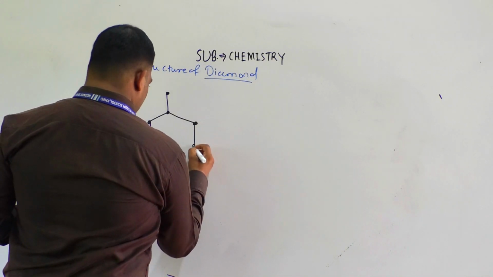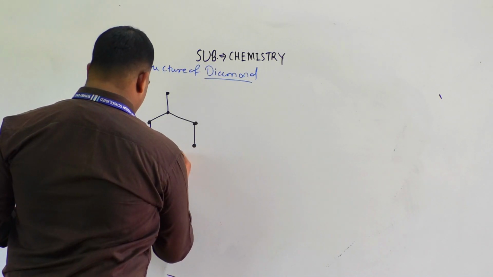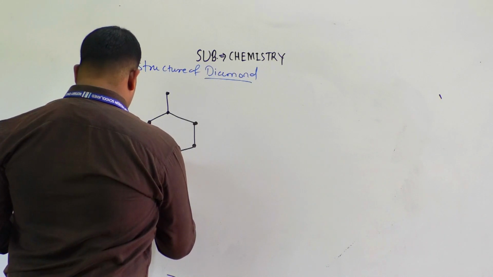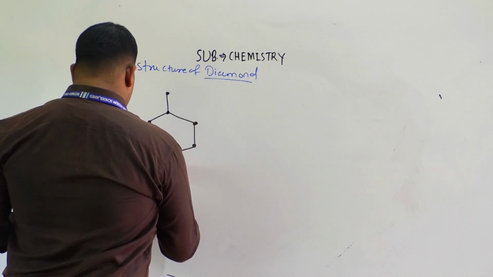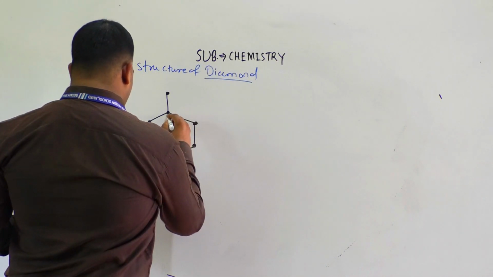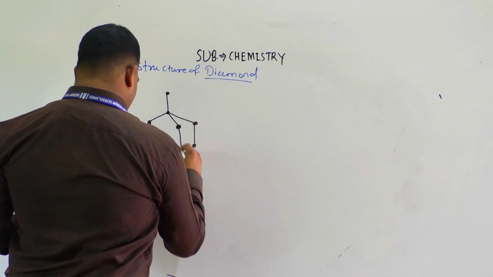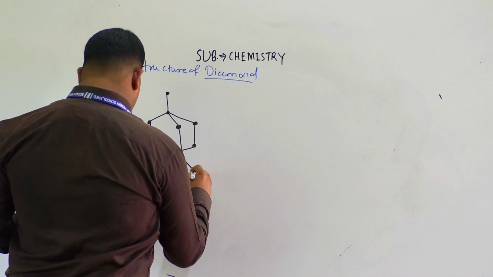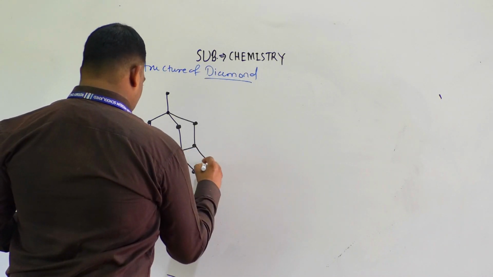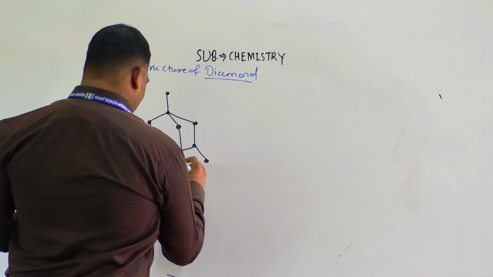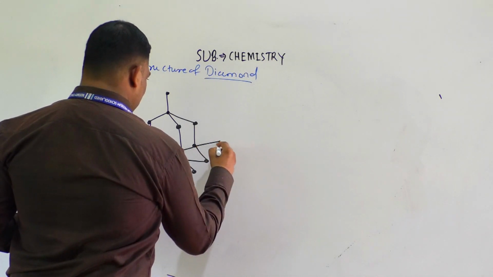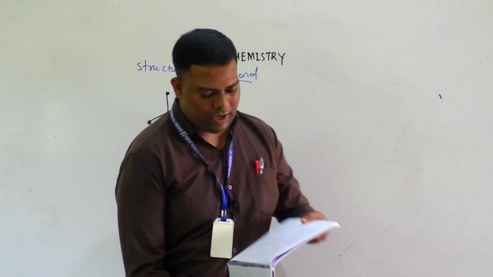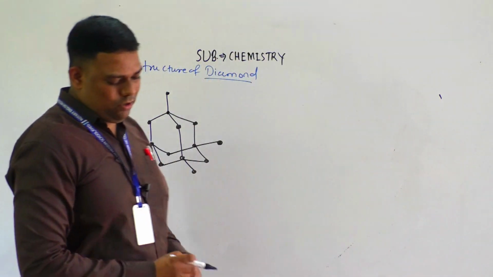You have to draw this in your regular chemistry notebook. Now see how I am drawing this. Suppose I have to locate this tetrahedron, like this.